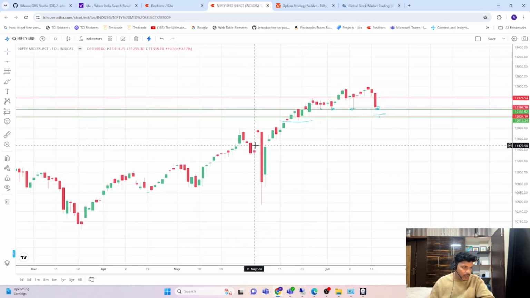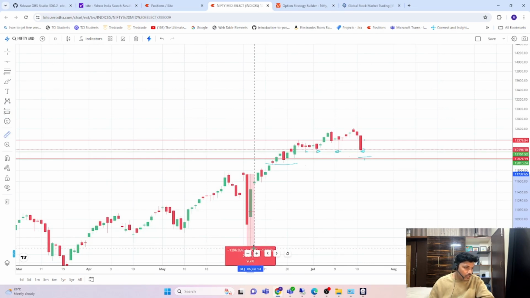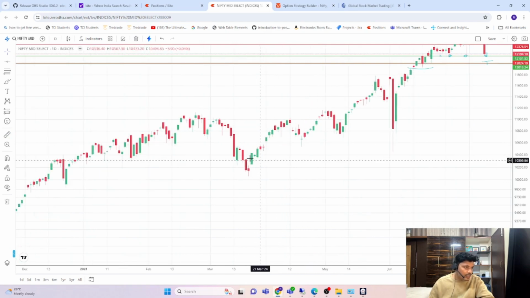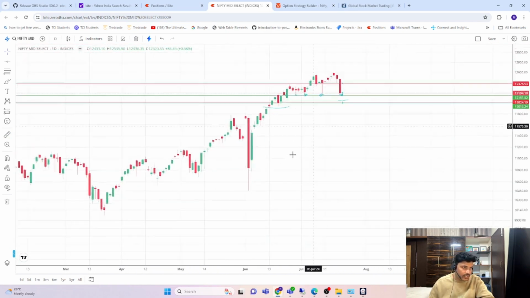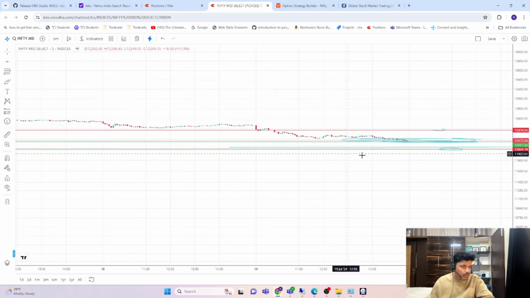If you can see this candle on the election day, it moved almost 10 to 11 percentage, and the next day was positive. But there is very little continuation. And the 2.5 percentage move was followed by a 3-day continuous downfall. Tomorrow I am expecting it may open gap down and go up, or it may close at whatever price it opens, in that particular range only, like 10-15 points up and down. That was the plan.